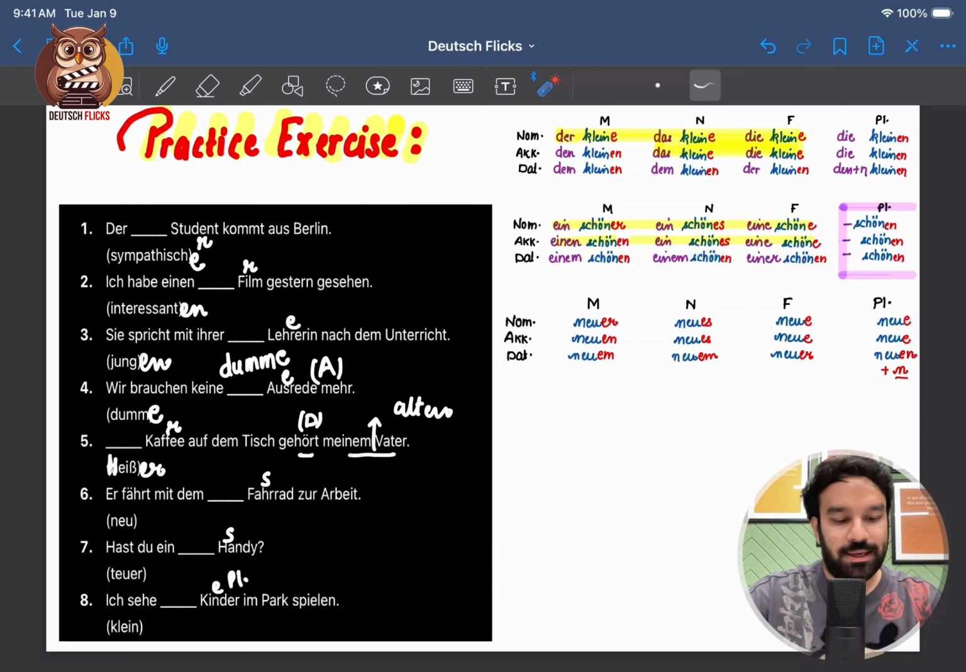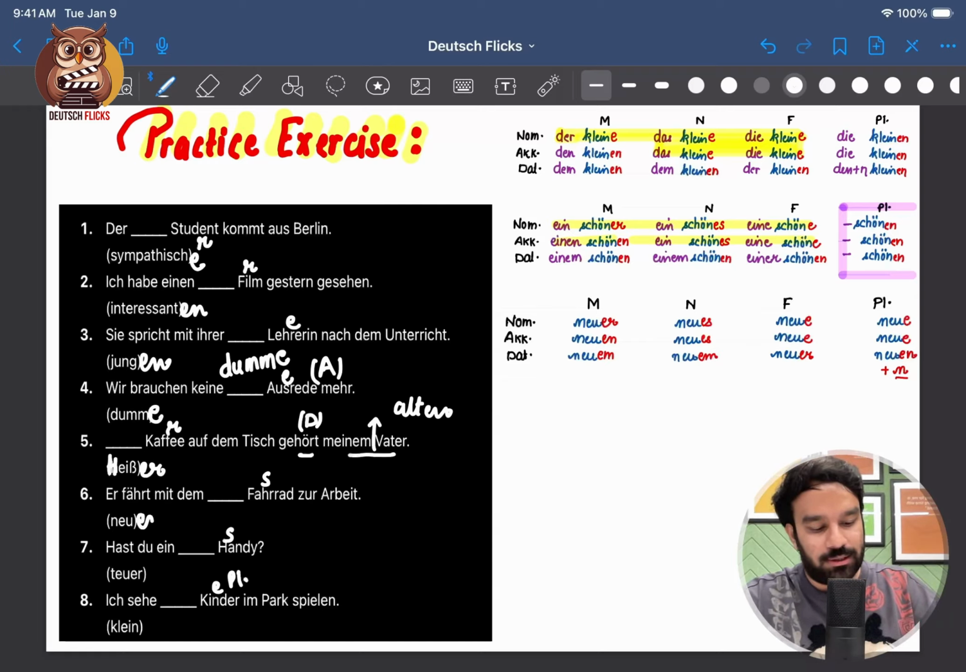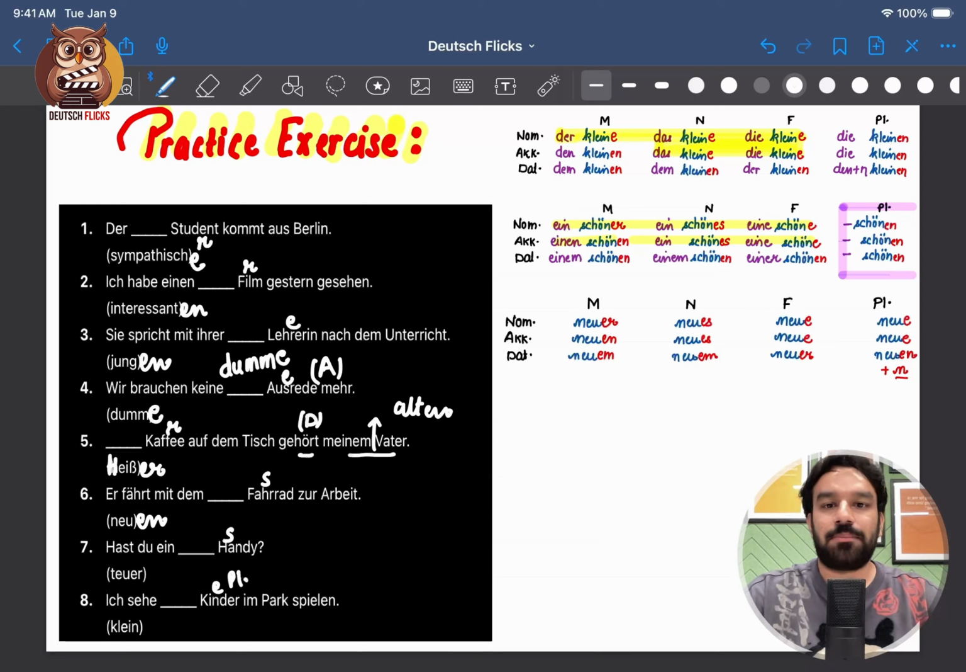Nummer 6. Fährt mit dem. Mit is dative. Dem also signaling dative. Adjective ending en, neuen. Fährt mit dem neuen Fahrrad zur Arbeit. He travels by the new bicycle to the workplace.